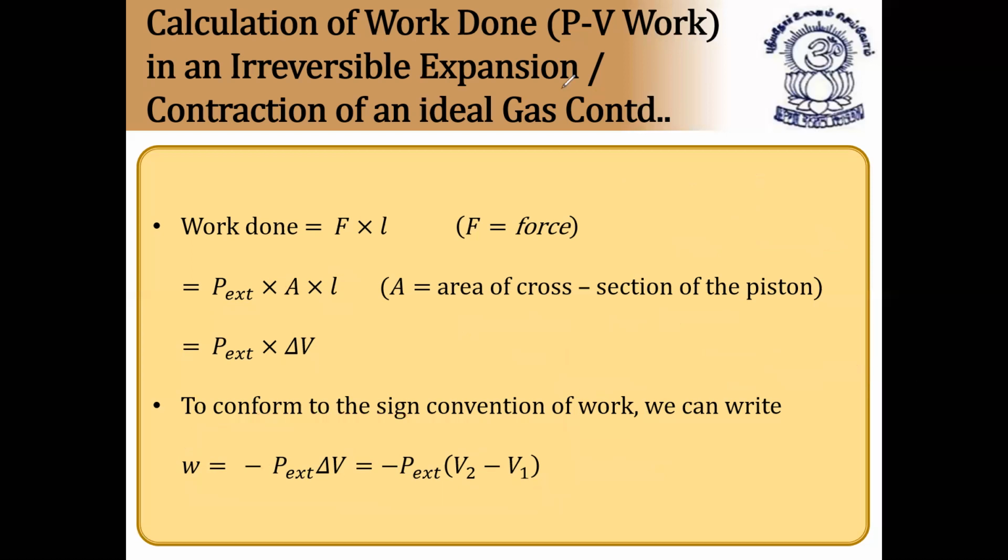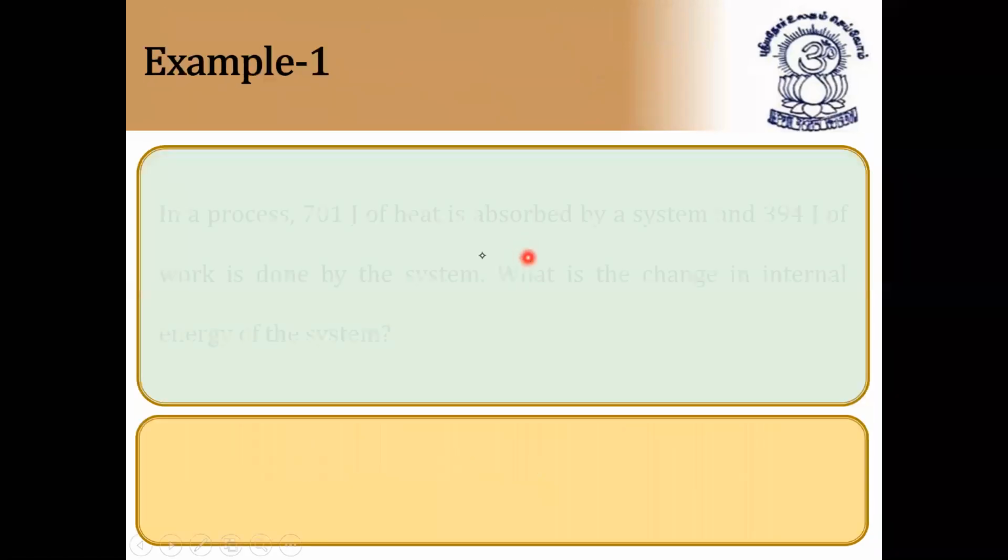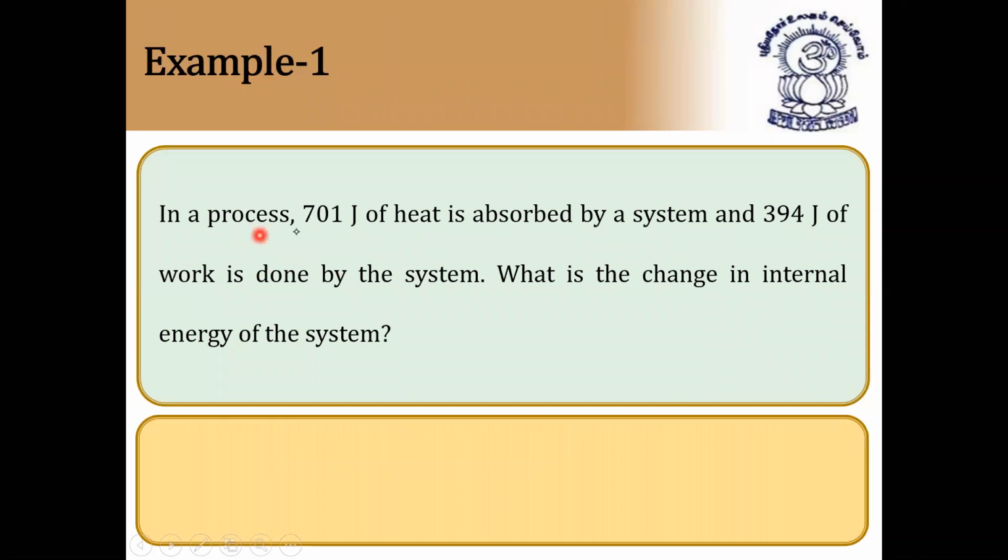Next, examples. Now you see here, in a process, 701 joules of heat is absorbed by the system. That is nothing but what?